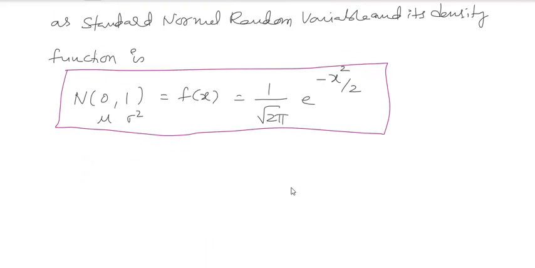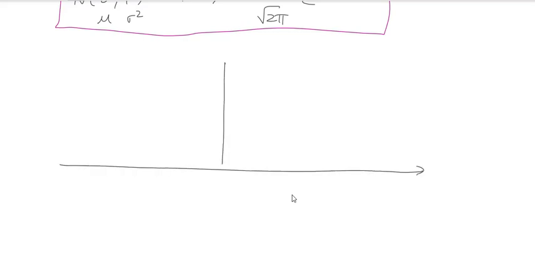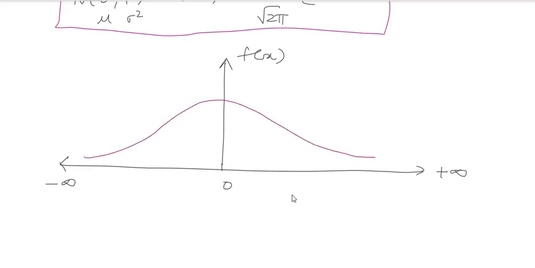Okay, so the curve should be like this. Actually the Gaussian or normal random variable, the curve will be like this. It is a bell-shaped curve. This is from minus infinity to plus infinity, which is 0. This is your f of x. It should be a bell-shaped curve, right? Which is symmetric with respect to this one. Yes, this is about the particular normal random variable.